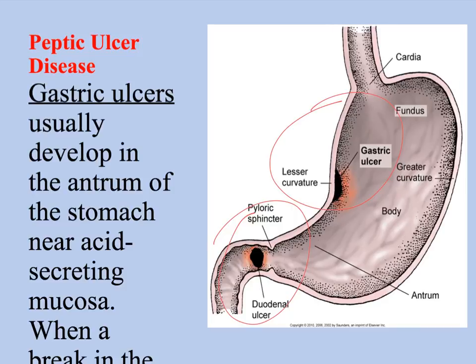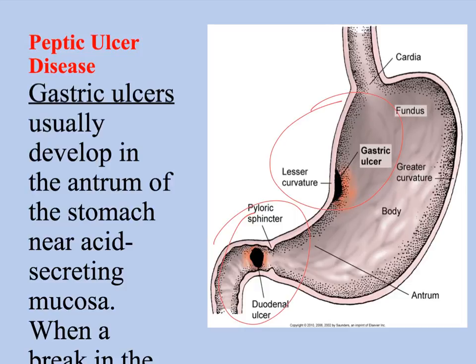If H. pylori is present, the treatment of choice is typically a proton pump inhibitor with 2 antibiotics. So it's 3 medications required for a patient if H. pylori is found to be present. It's a proton pump inhibitor such as lansoprazole, which is Prevacid, plus 2 antibiotics: metronidazole and tetracycline, or clarithromycin and amoxicillin.